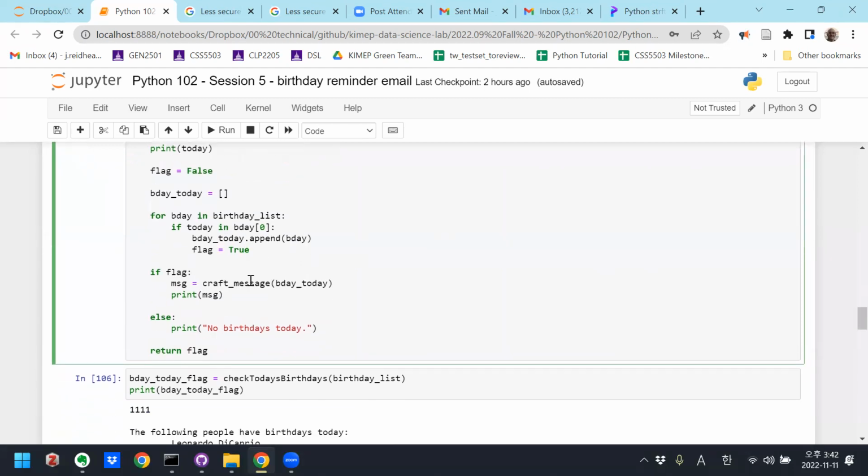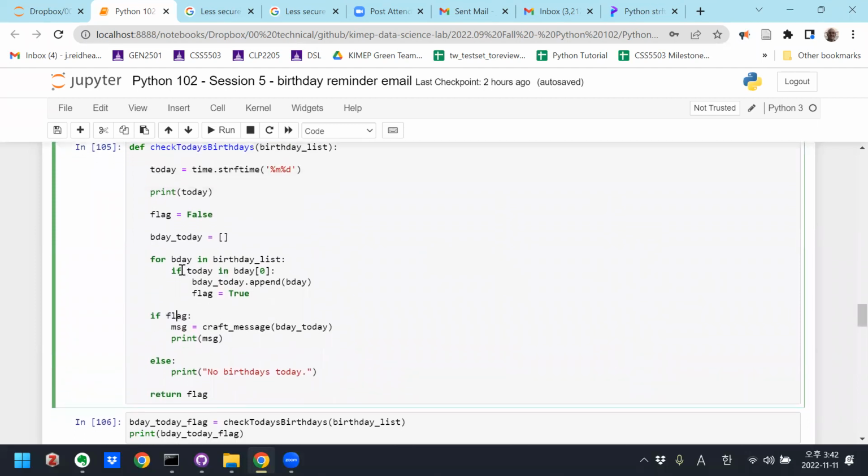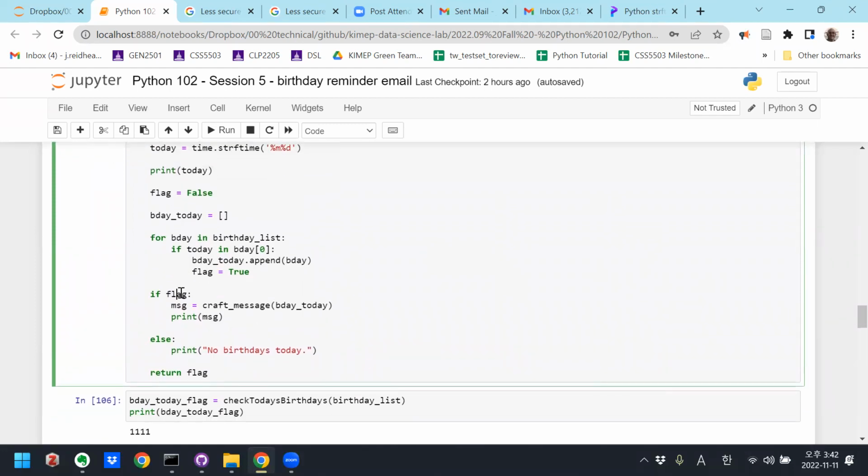And then once we've iterated through there, if the flag is still true. This is one reason why flag is so nice, because remember, the if statement just evaluates Booleans, right? So if you have a Boolean variable which is tracking the state, all you have to do is write if that flag, right? And then if the flag is true, the if will go into the if. If not, it'll go into the else, right? So if true, that means we did have at least one birthday today.